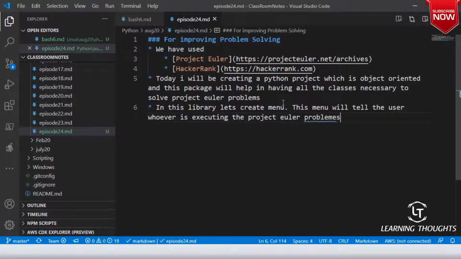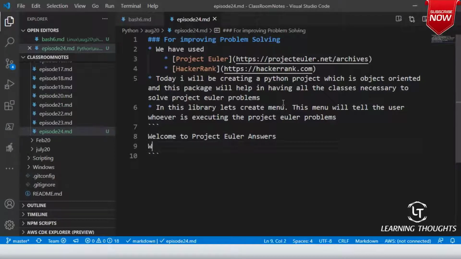Your menu will be something like this: Welcome to Project Euler answers. Which question's answer do you want to check?